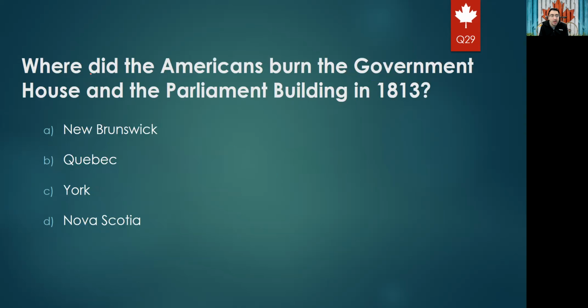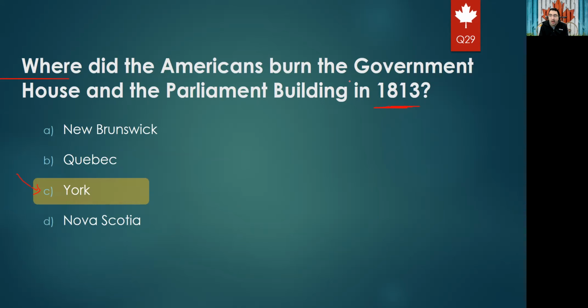Next question: where did the Americans burn the government house and the parliament building in 1813? The question here is about where. The options are New Brunswick, Quebec, New York, or Nova Scotia. The parliament at this time was in York, which is currently called Toronto. So that was the place of the building which was burned by USA troops.